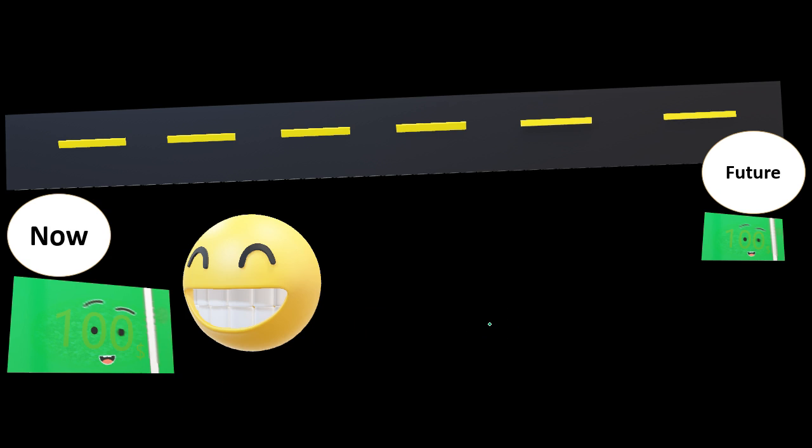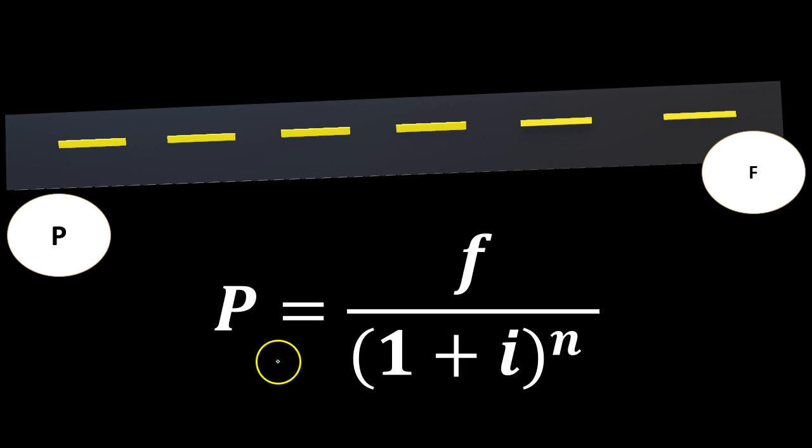For us to think about this numerically, then we would have to think about some type of interest rate we would apply. This is going to be the formula that we'll think about with regards to present value. So when we think about present value formulas, we're thinking about a future value out here. We have a future dollar amount that we want to bring back to present values. This is going to be important for capital projects because typically we're going to talk about outflows or inflows that will happen in the future. We're going to get money in the future, let's say, and we need to bring it back to today's dollars so that we can measure them as of today's dollars.